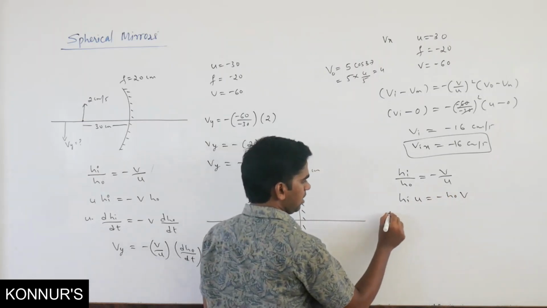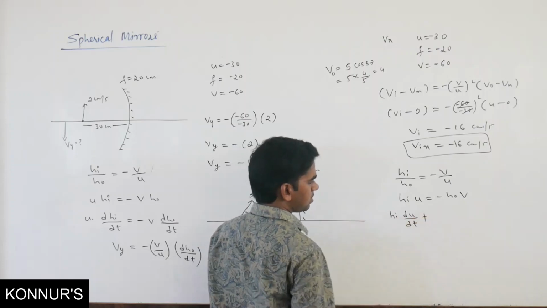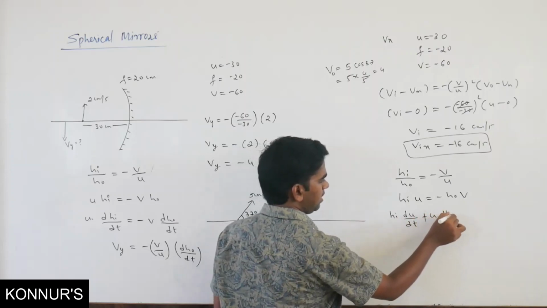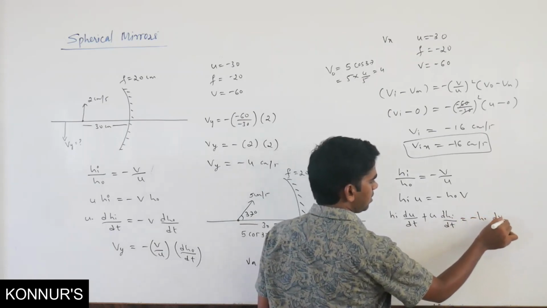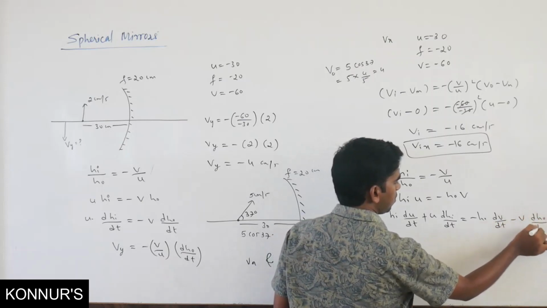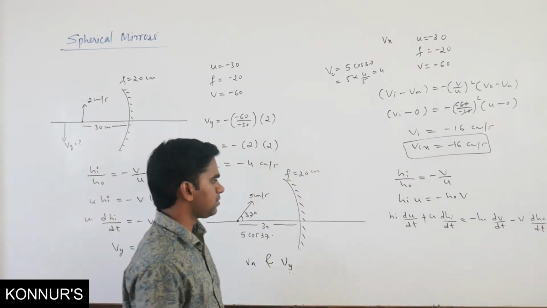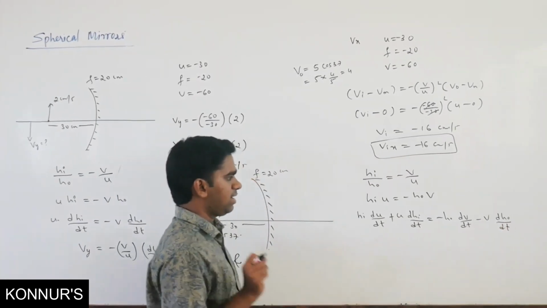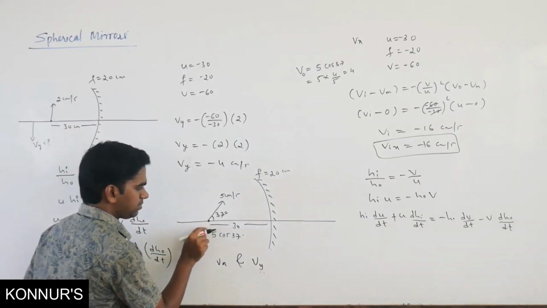So hi du by dt plus u dhi by dt equals minus h naught dv by dt minus v dh naught by dt. Okay. So here, at the instant, it is a point image.